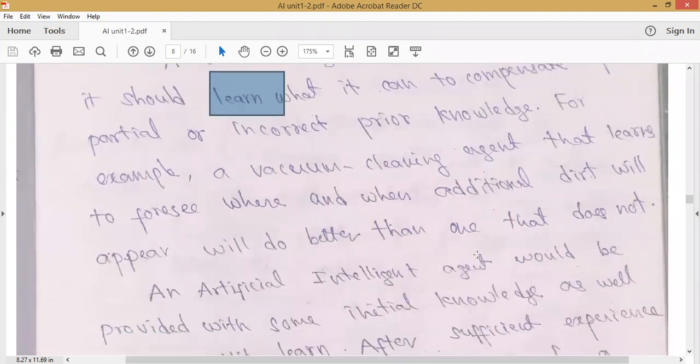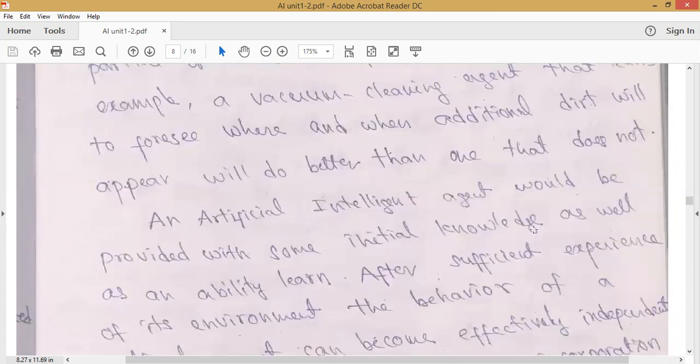For example, take a vacuum cleaning agent that learns to foresee when and where additional dirt will appear. It will do better than one that does not. Since it has learning ability, it is able to identify at what time and at what location additional dirt will appear, so it performs better than before. That is the learning ability, so it has become autonomous.